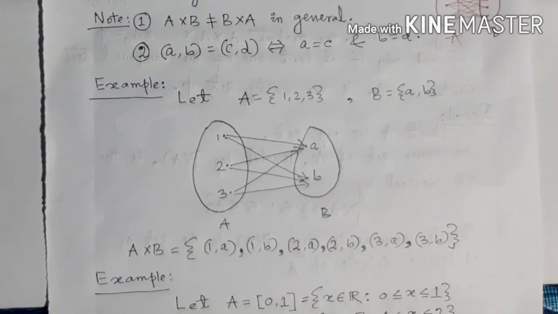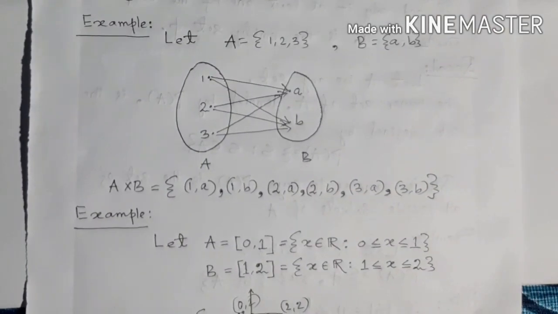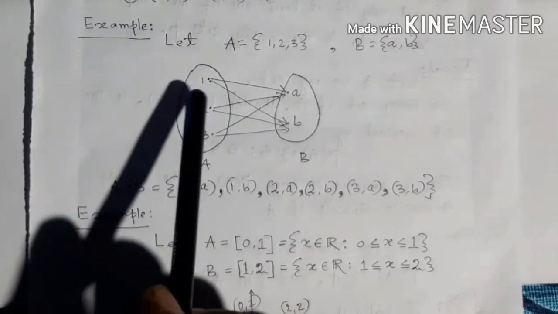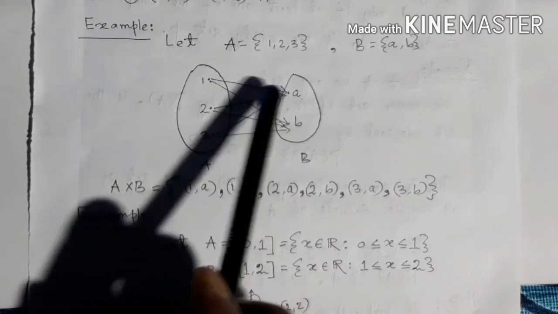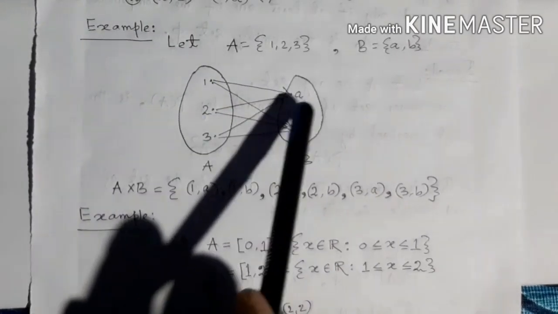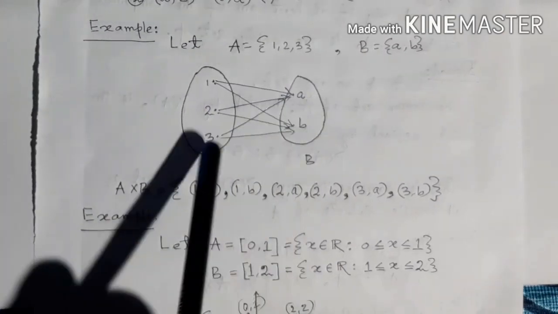Let set A consist of 3 elements 1, 2, 3 and set B consist of 2 elements a, b. So this is my set A, this is my set B. Here 1 makes 2 pairs, that is (1, a) and (1, b). So in A cross B we have (1, a) and (1, b). 2 makes 2 pairs, (2, a) and (2, b). 3 makes 2 pairs, (3, a) and (3, b).